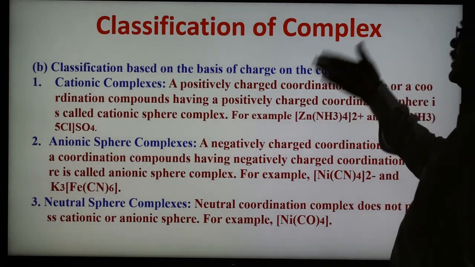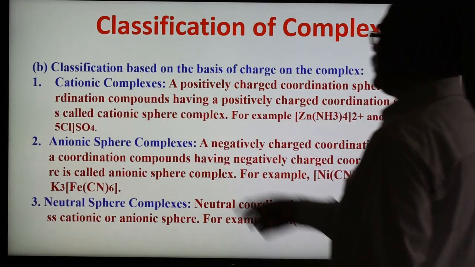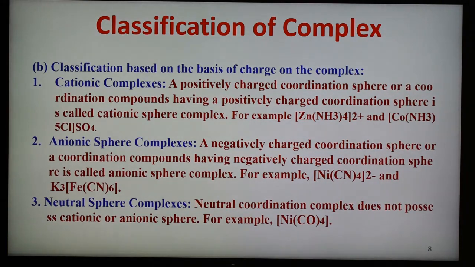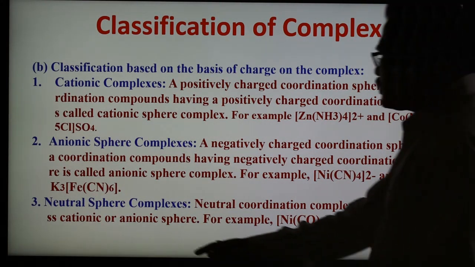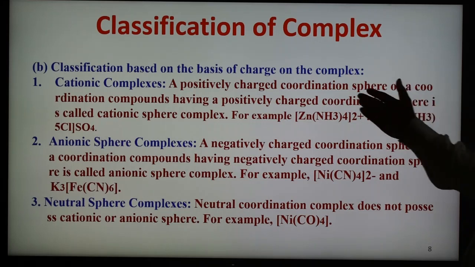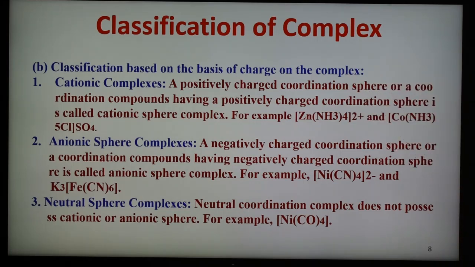So if the complex has a positive charge, it is known as a cationic complex. When the complex has a negative charge, it is known as an anionic sphere complex, and when the complex has no charge, it is known as a neutral sphere complex. First, cationic complexes: the coordination compound having a positively charged coordination sphere is known as a cationic sphere complex.